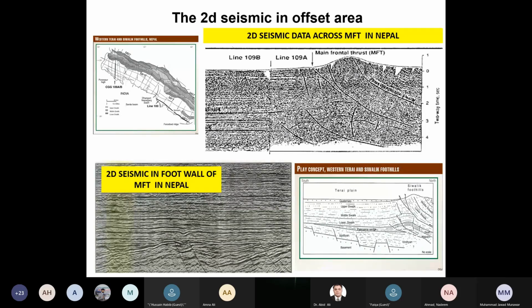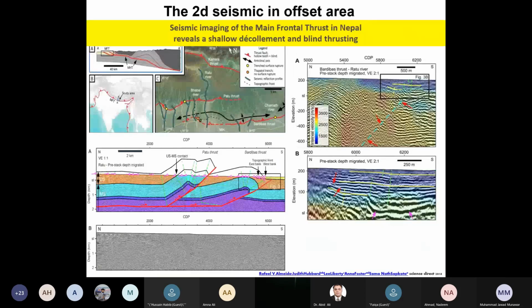We do see some seismic, and they tell us the story of the presence of subthrust folding and uplifted folds in the hanging wall. In the subthrust towards the platform area in the Tarai plains, we do see some extensional fault blocks that tell the story of the rifting that has been preserved along this margin of the Indo-Pakistani plate. Again, another data set telling you the story of folding and thrusting.